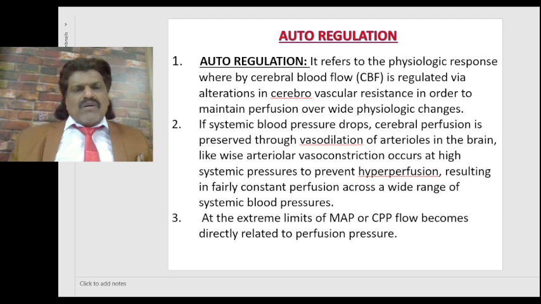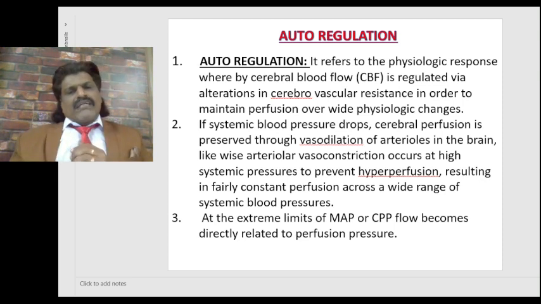Now again I'm going to talk about a very important concept, autoregulation. What is autoregulation? Autoregulation refers to the physiologic response whereby cerebral blood flow is regulated via alterations in the cerebrovascular resistance in order to maintain perfusion over wide physiologic changes.